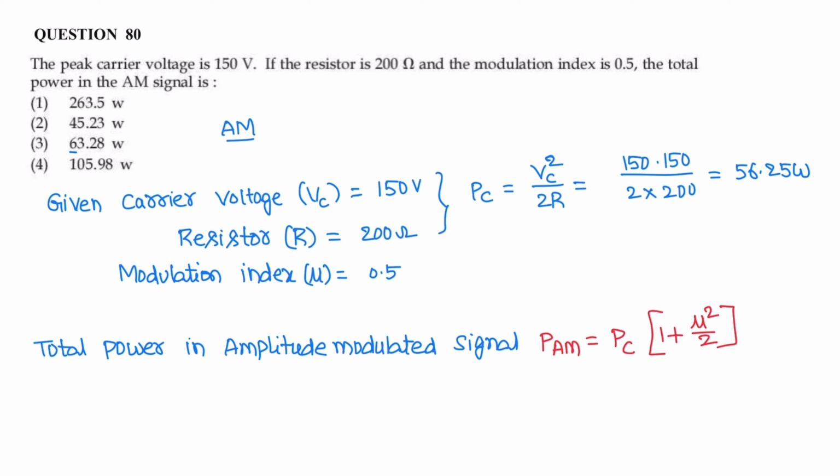Here the carrier power is 56.25 into 1 plus mu square, mu is modulation index 0.5, whole square by 2. So its value is 63.28125 watt. 63.28. Correct answer is option 3.